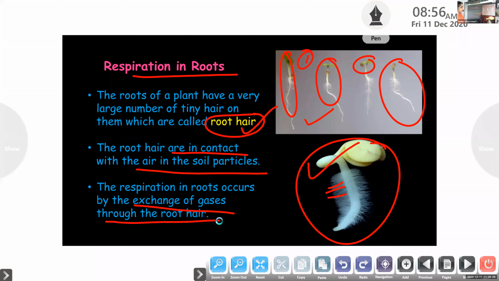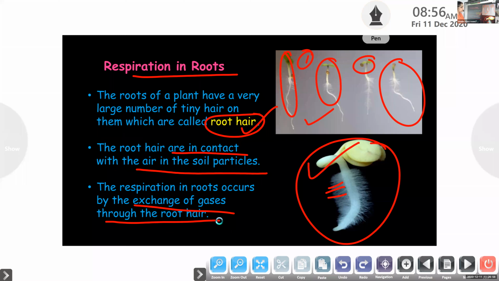So in plants, each part can independently take in oxygen from air, utilize it to obtain energy and give out carbon dioxide. So these all are there for the respiration in plants. Let me ask you, I think we already have discussed it. Can you show that slide one more time? Yes, sure. So during that time, I will explain it also.